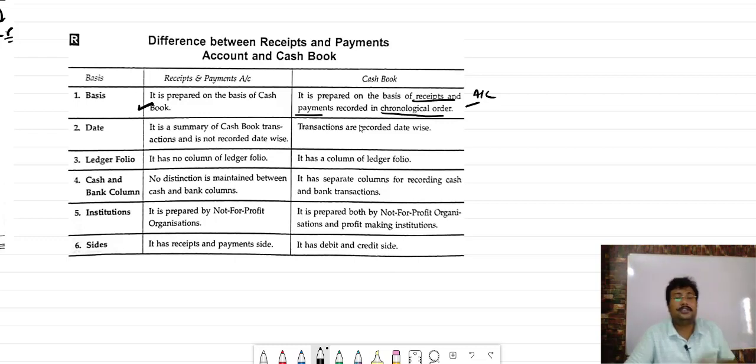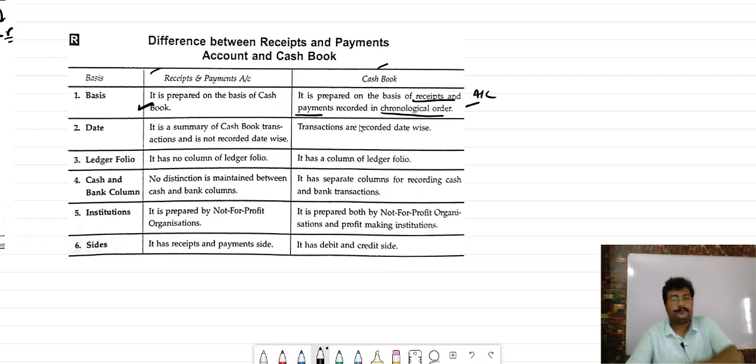It means in a sequence. But receipt and payment is not that type. It is not in a sequence. You can write up and down, no issues. Once your cash book is made on the basis of receipt and payment transactions, then we will open the receipt and payment account on the basis of cash book. So what is the basis of cash book? Whatever amount received and whatever amount paid, that information in sequence order. And on the basis of cash book, we prepare the receipt and payment account in an NPO.